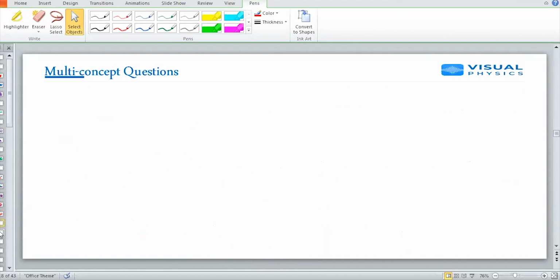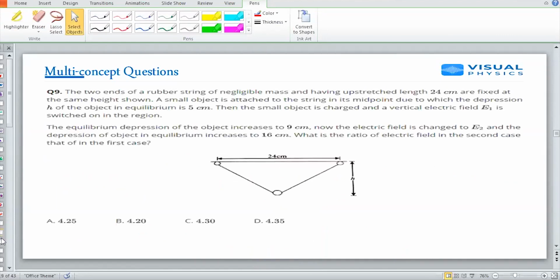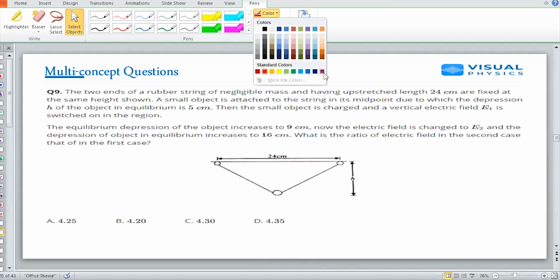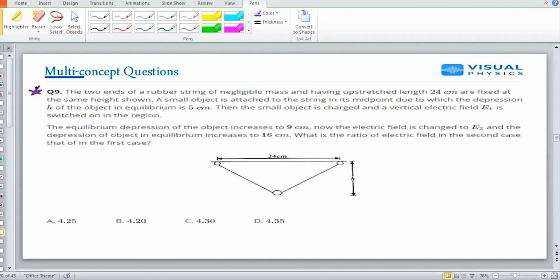Next. This is a good question. I'm taking the answer first and then I'll solve this question. What it is saying is that two ends of a rubber string of negligible mass having unstretched length 24 centimeter are fixed at some height.